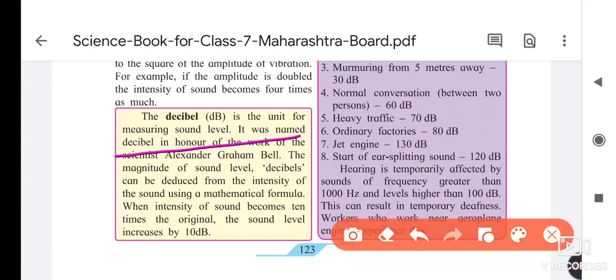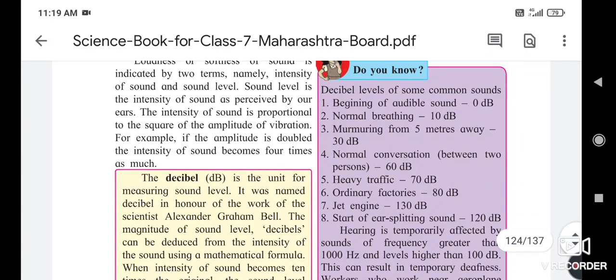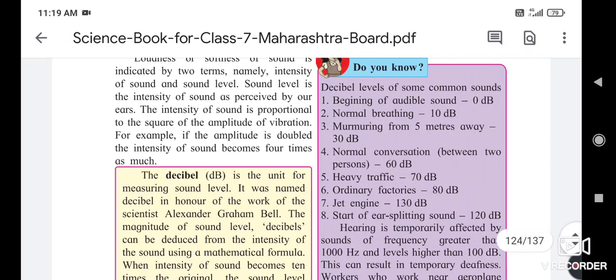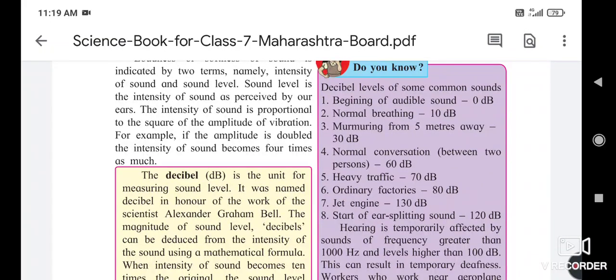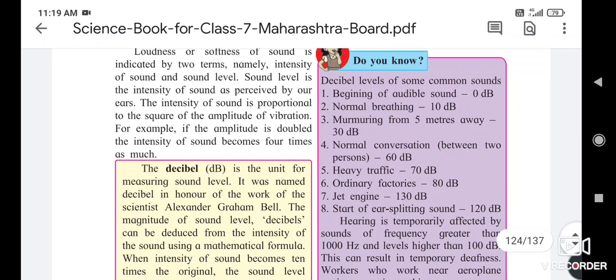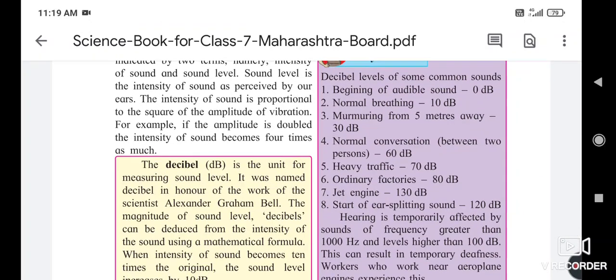When the intensity of a sound becomes 10 times the original sound level, we refer to it as 10 decibels. Here we have a table of different sounds and their intensity measured in decibels.